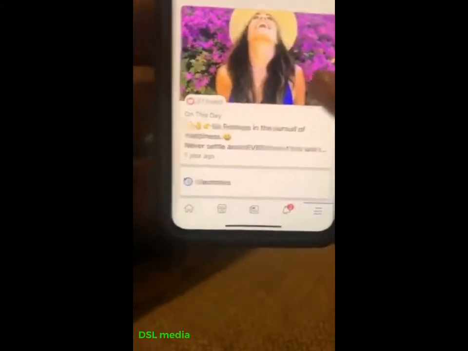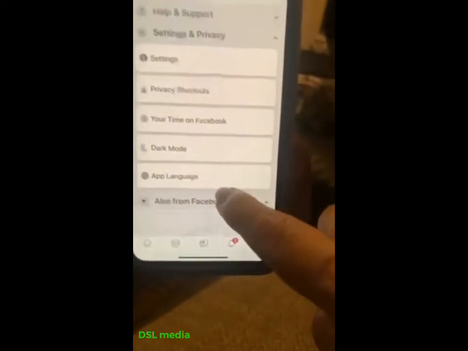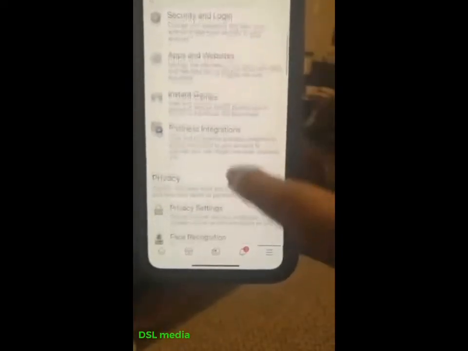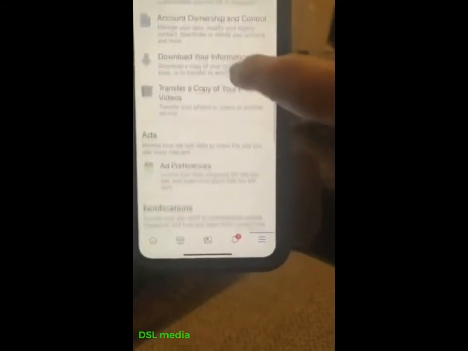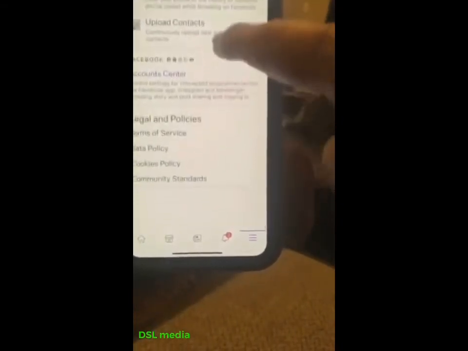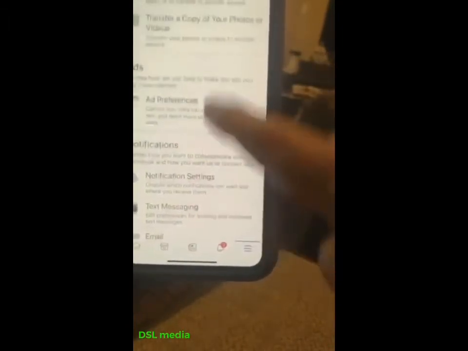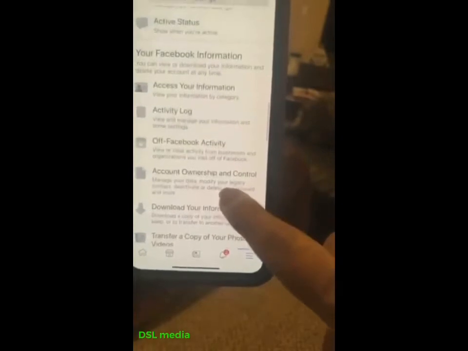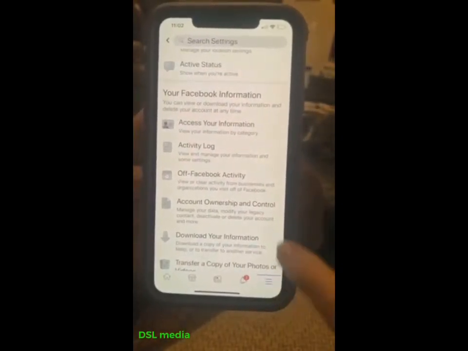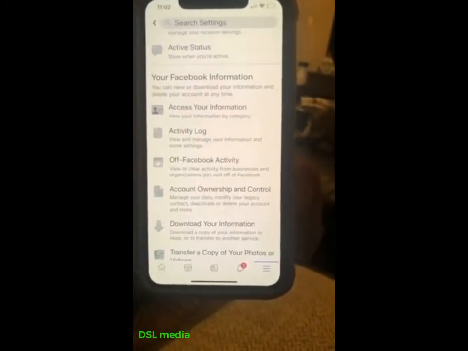Then what you do is you scroll to settings, okay? And then you're going to scroll up. This is crazy. Hold on. You're going to scroll to right here, I'm sorry, where it says your Facebook information. Okay? You're going to click on off Facebook activity.